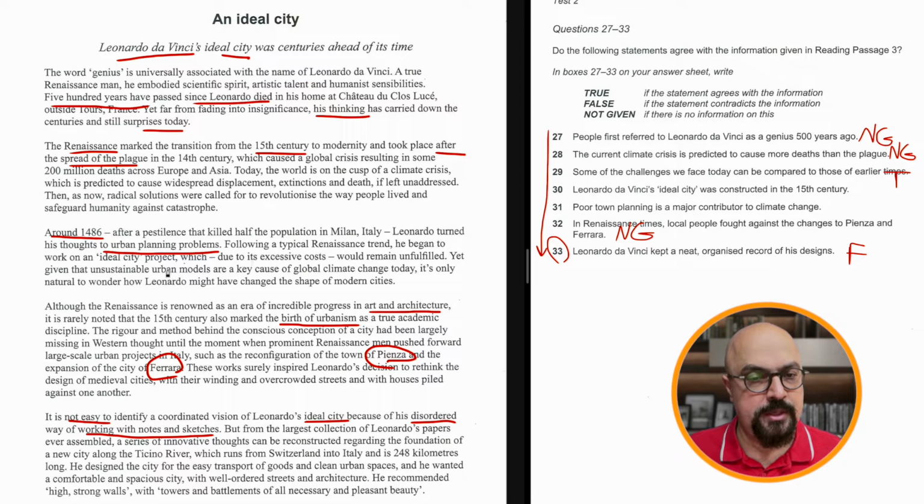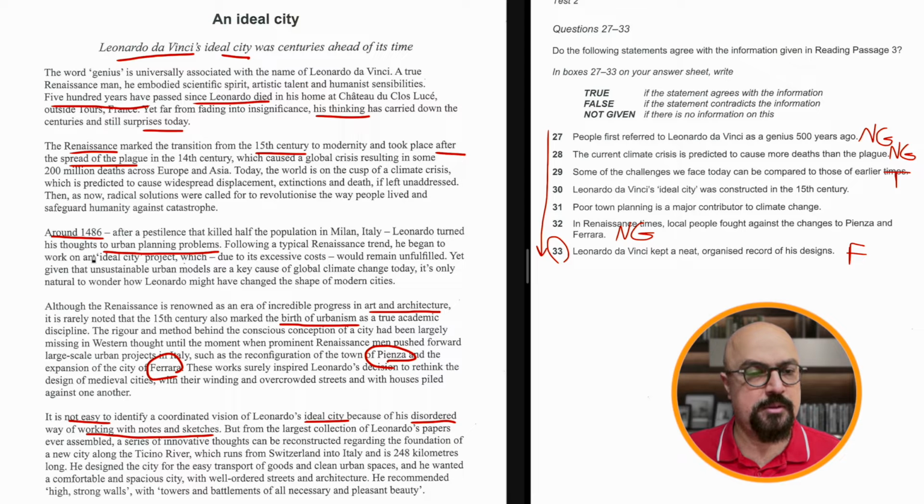Where's the ideal city? I think the first, okay, here. Began to work on, okay. Would remain unfulfilled, yet given the constitution like today, it's only natural to wonder how. Israel noted that the 15th century also marked the birth of urbanism. That's urbanism. Ideal cities here project. So let's see. This is the 15th century, of course. Yes, but after a pestilence that killed blah blah blah blah.